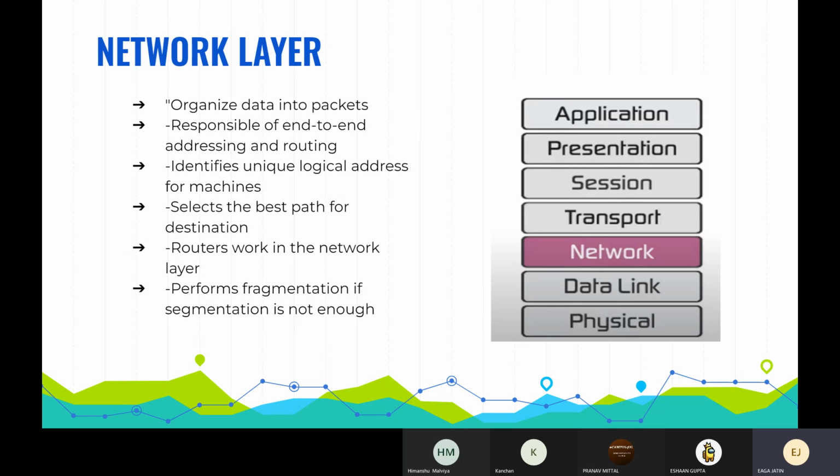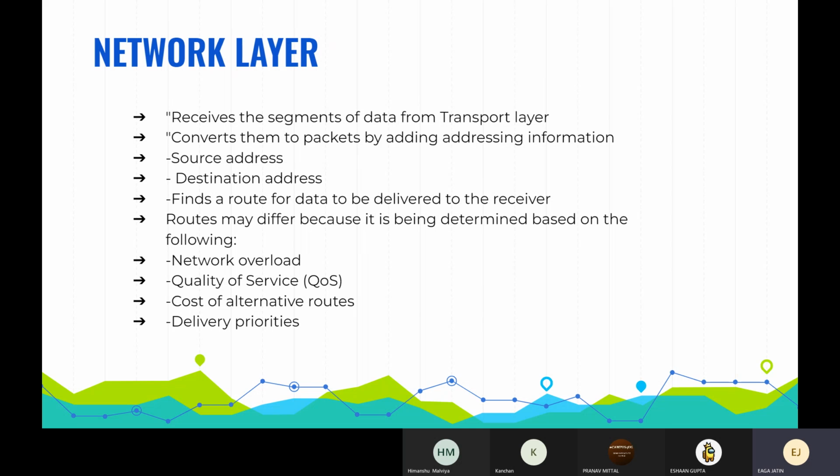Now, layer 3 can support either connection-oriented or connectionless networks, but not both at the same time. This network layer is considered the backbone of the OSI model. It selects and manages the best logical path, that is the virtual circuit, for transferring data between nodes by assigning destination and source IP addresses to each data segment.